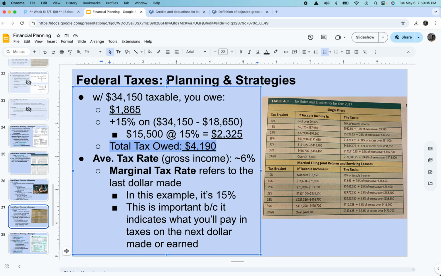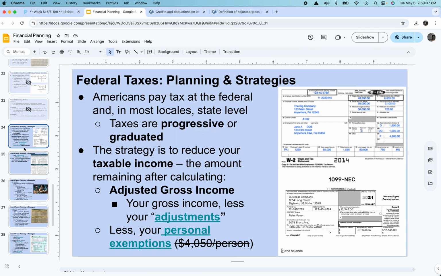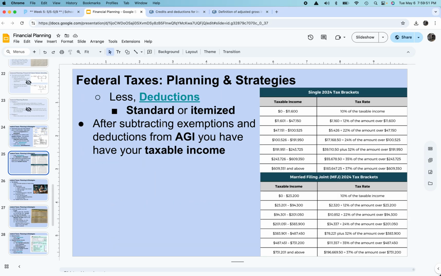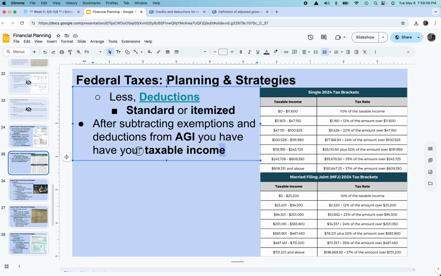Again, when it comes to taxes and understanding these terms, we have our gross income. That's the total amount of money that we make in a year. And then we try to get our taxable income as far away from our gross income as possible. We take adjustments. If exemptions come back, we'll take those. And then we take the deductions. Once we subtract those three things, adjustments, exemptions, deductions, we get to our taxable income.